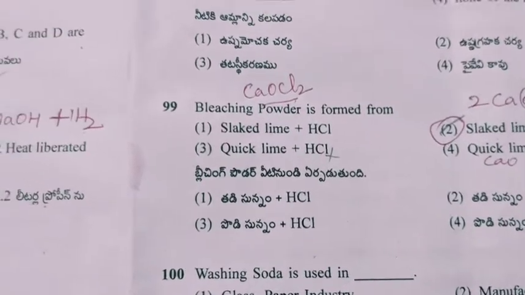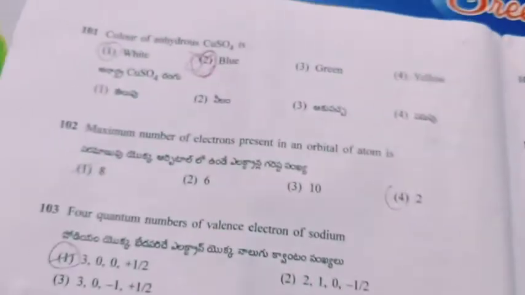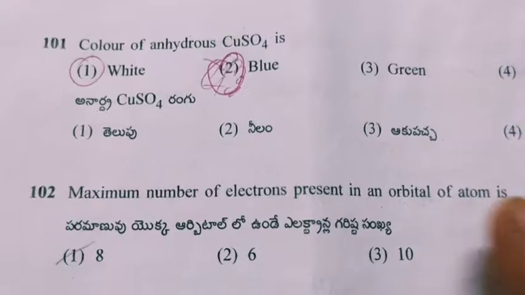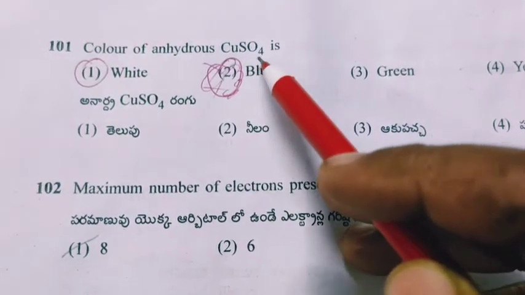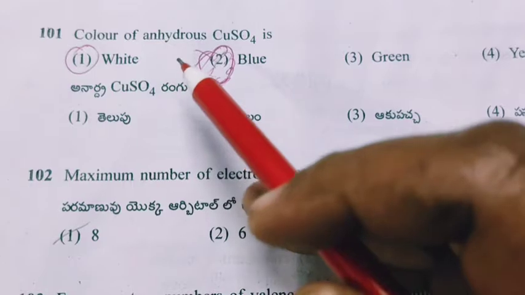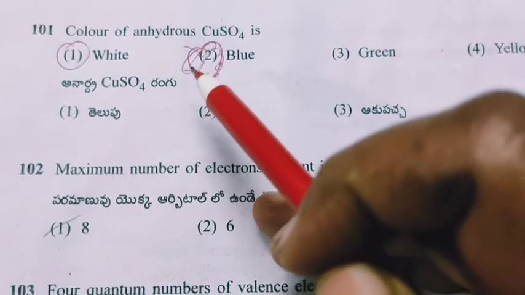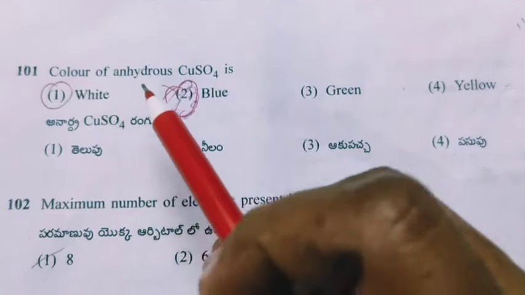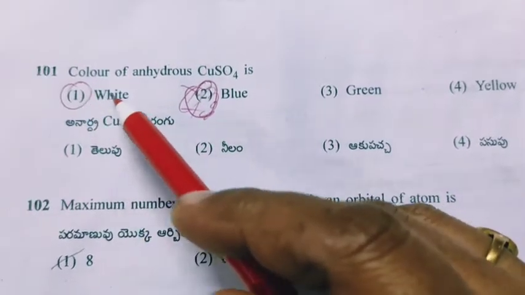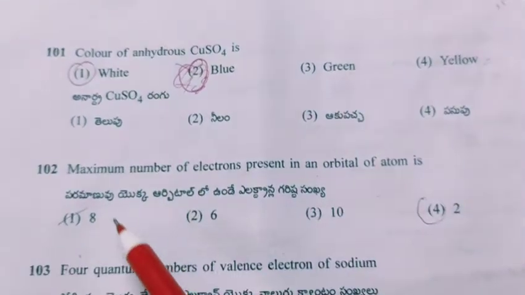Next question. 101. Here color of anhydrous copper sulfate. So hydrated copper sulfate solution is blue in color, and when it is anhydrous, water is removed, then it becomes white in color.